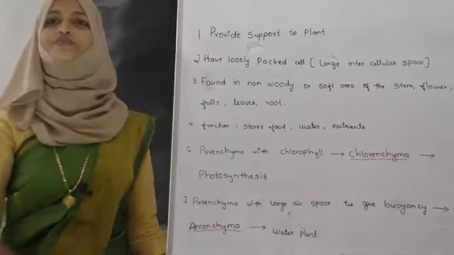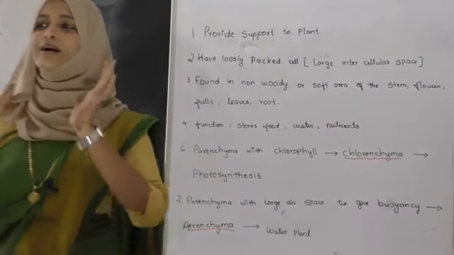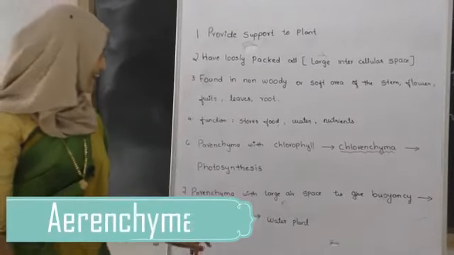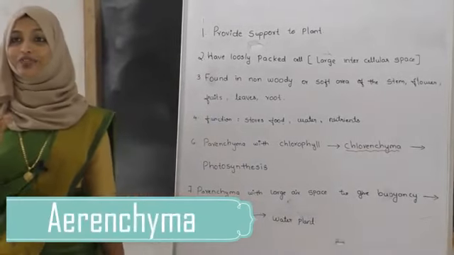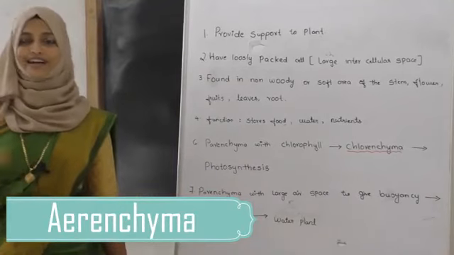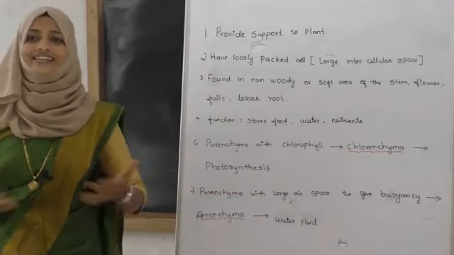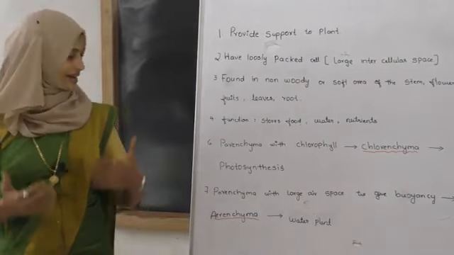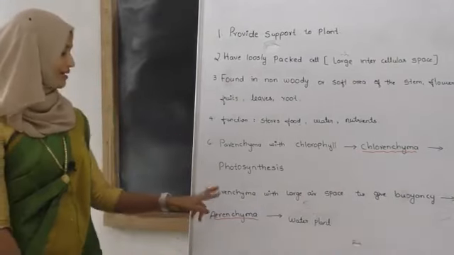Next, one more name for that one. We are not calling it parenchyma with large air space. We are calling that an aerenchyma. The name itself indicates it. Aerenchyma means air. It is a parenchyma with air space. Come to know, parenchyma with air space we can call aerenchyma.